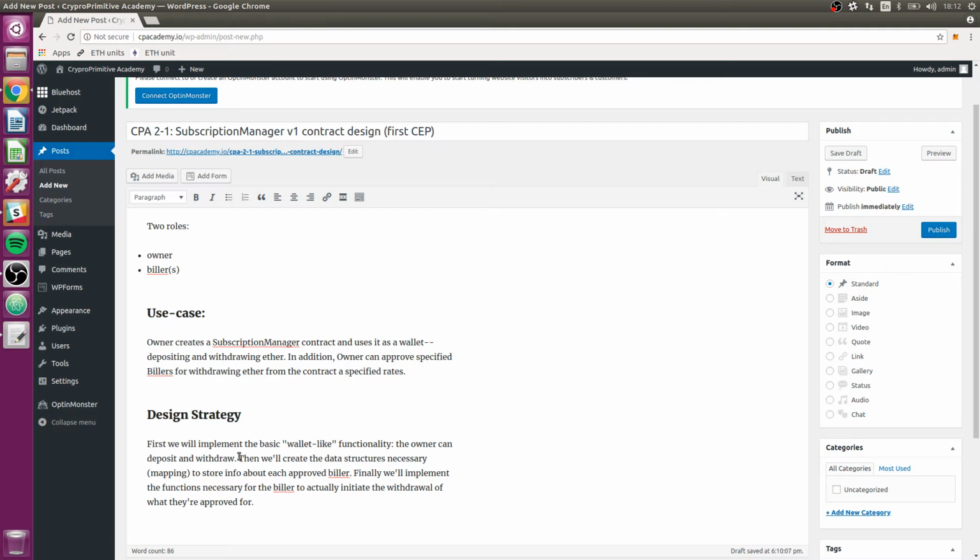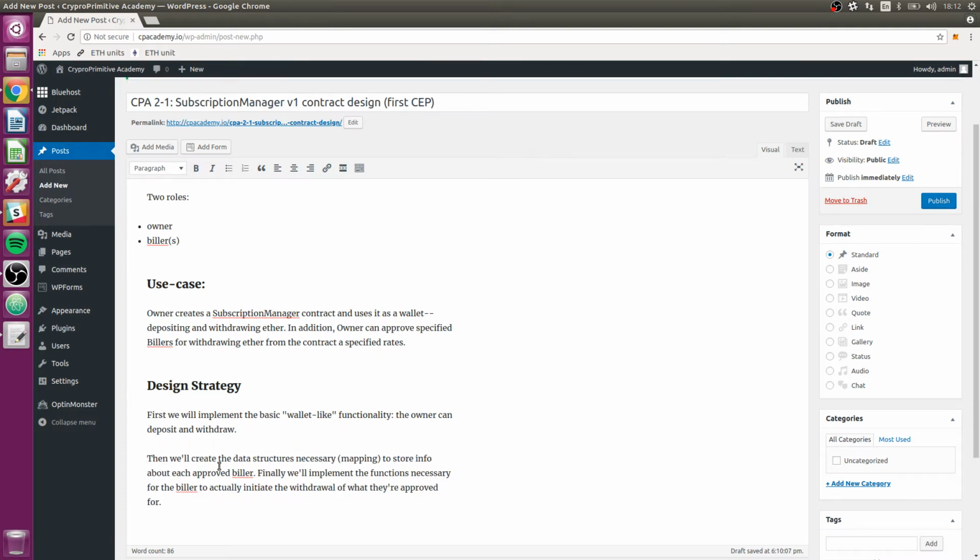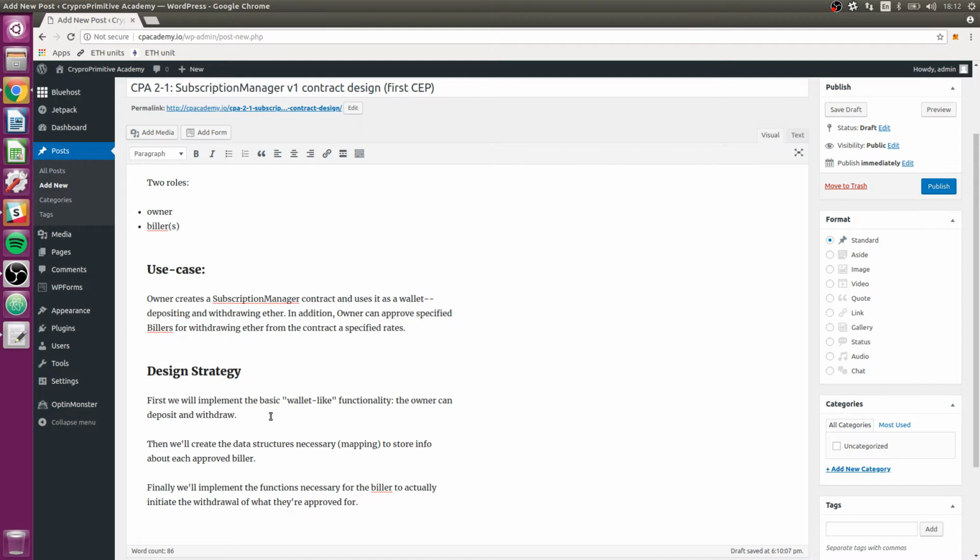The design strategy here is I'm just going to break this up into paragraphs. First, we're just going to do a really basic wallet-like functionality. That's going to be pretty simple. Then we're going to make the data structures necessary, which is going to be a mapping to store info about each approved biller. And then we'll implement the functions necessary for the biller to actually take the money out of this bank account-like object. All right, let's get started.